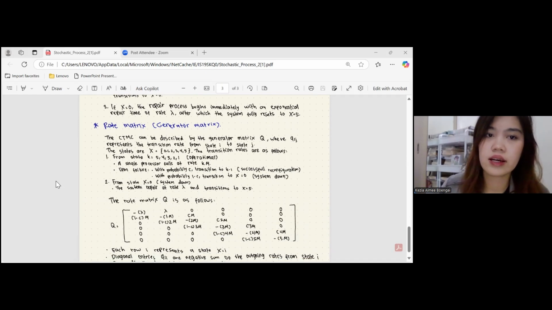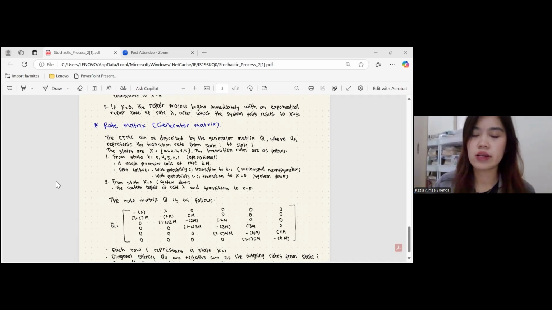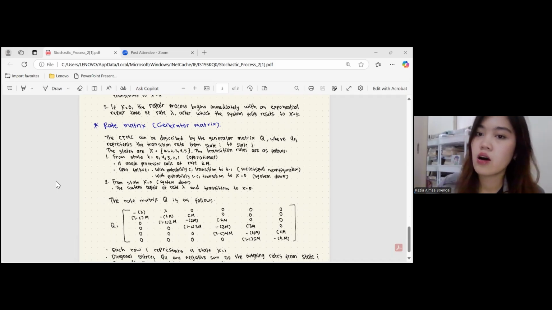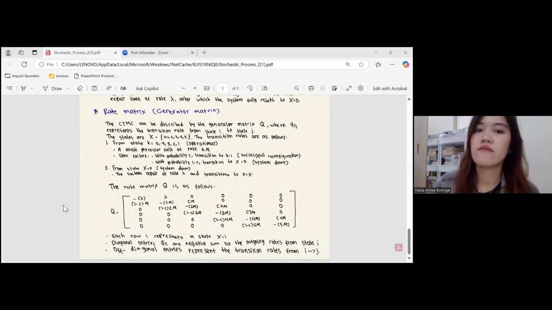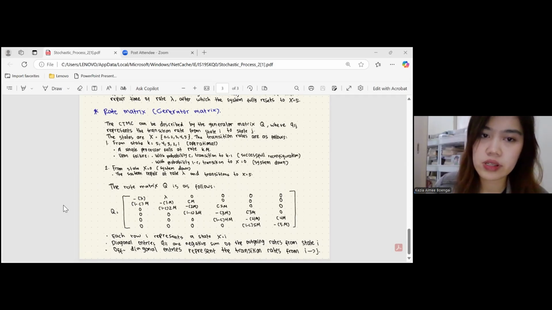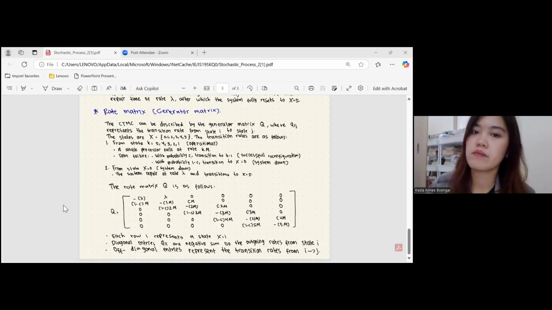And the rate matrix, or the generator matrix: the CTMC can be described by the generator matrix Q, where Q(i,j) represents the transition rate from state i to state j. The states are X equals 0, 1, 2, 3, 4, 5. The transition rates are as follows. The first one, from state k equals 5, 4, 3, 2, 1, or operational, a single processor fails at rate k mu.